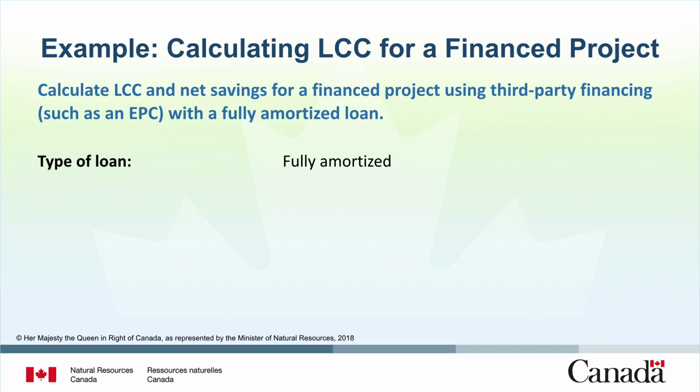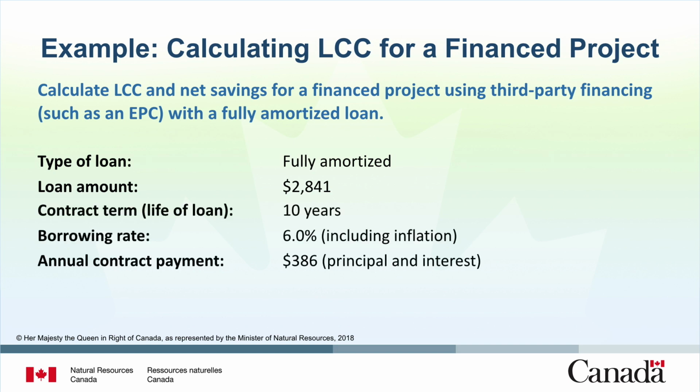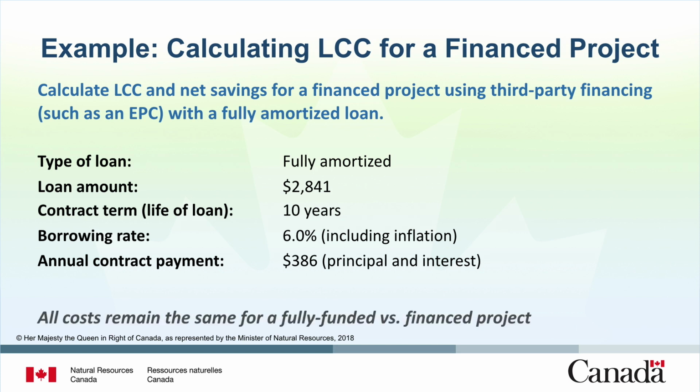As in the previous example, the loan amount would be for the initial investment cost of $2,841. That loan amount would be paid off over the contract term of 10 years at a 6% borrowing rate and lead to an annual contract payment for principal and interest on the loan of $386. All other costs associated with the project will be exactly the same as the fully funded project. These examples only differ in how they are financed and paid.